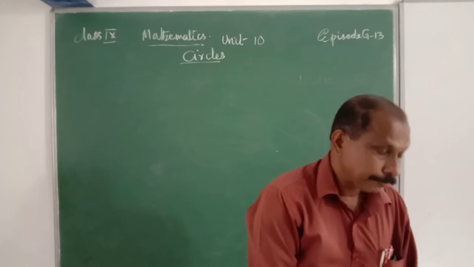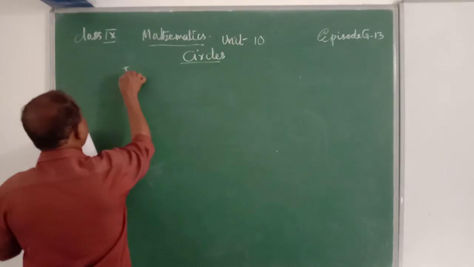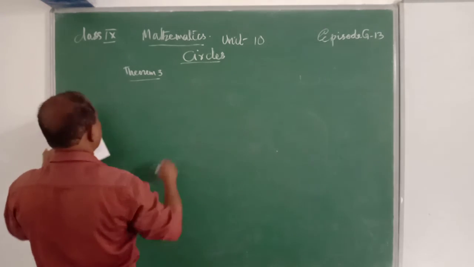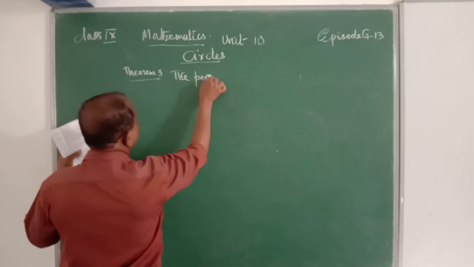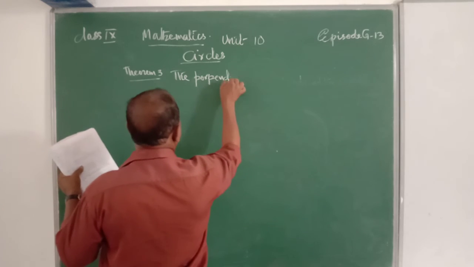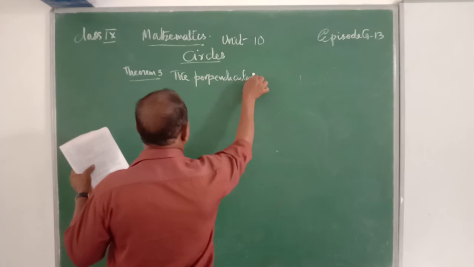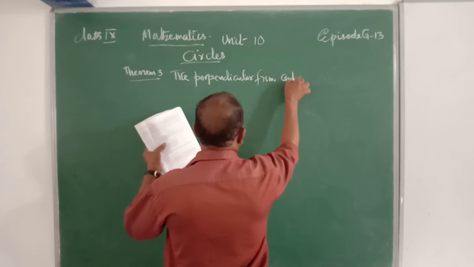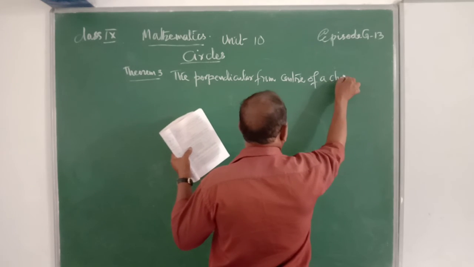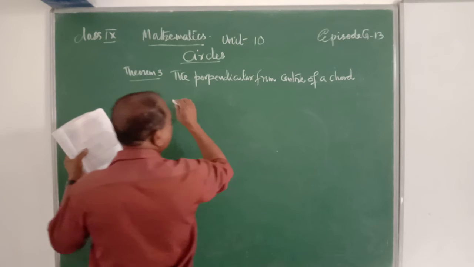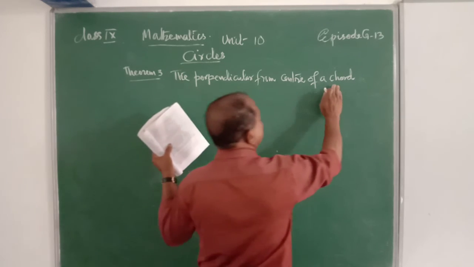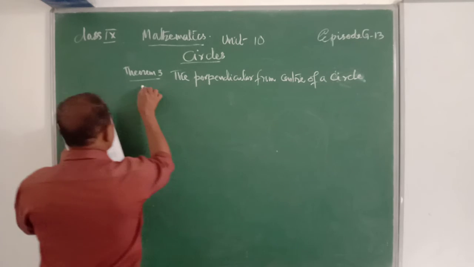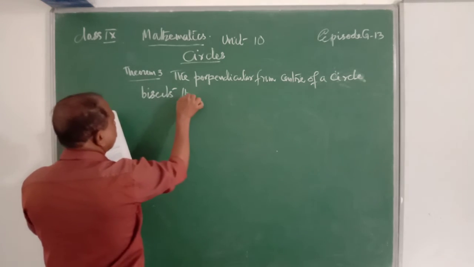Then theorem number 3. The perpendicular from the center of a circle to a chord bisects the chord.